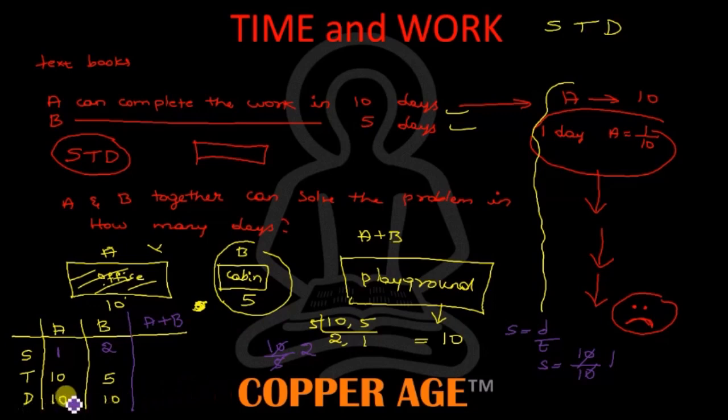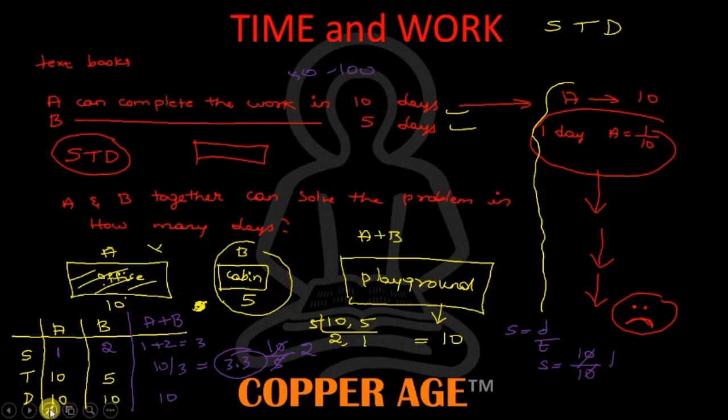Now the question they are asking is, what's the time taken by A and B to complete the same work? Same work means we have put them in this field, so this is 10. The speed of A is 1, B is 2, so together it is 3. Then the time taken by A and B is distance traveled by time taken, that is 10 by 3, which is equal to 3.3 days. This is the answer. Because this is a very difficult topic, you need to practice this method. At least you need to practice some 50 to 100 problems in order to understand this.